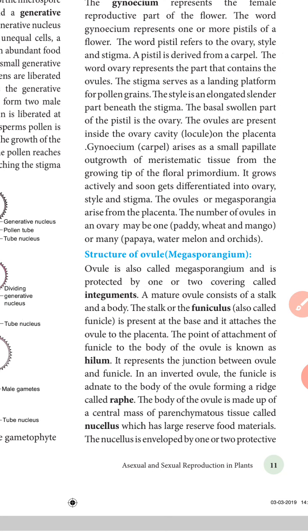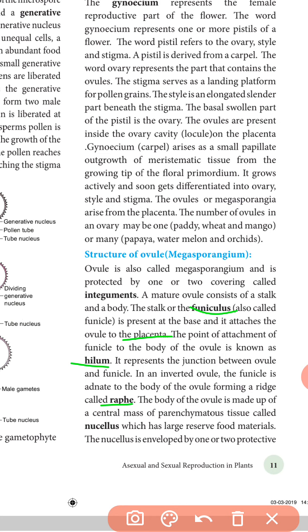They are protective, one or two layers. This one is the integument. A mature ovule consists of a stalk-like portion known as the funicle or funiculus. The base of the ovule is the attachment part known as the placenta. Placenta is a connective tissue. The point of attachment of the funicle to the body is known as the hilum. The attachment of the ovule to the placenta is inverted in the funicle, thus forming a ridge-shaped portion known as the raphe.